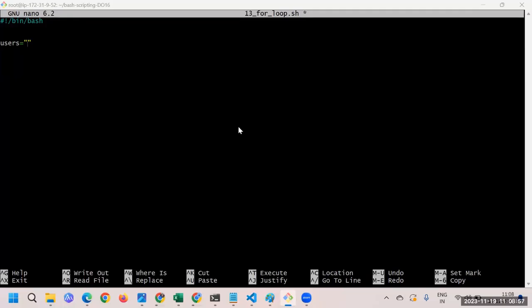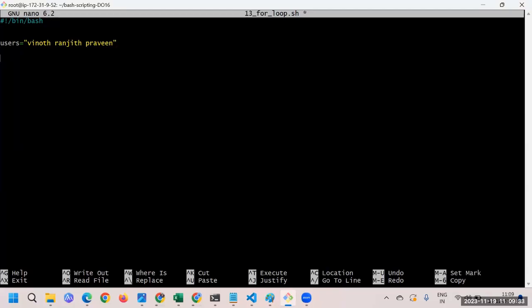One is Vinod, then a space, then I'll take Ranjit, and the third name I'll take as Praveen. So these are the users we are interested in adding. Now the list can be bigger, right? You get the point. One user, second user, third user, you just keep adding, giving a space in between.